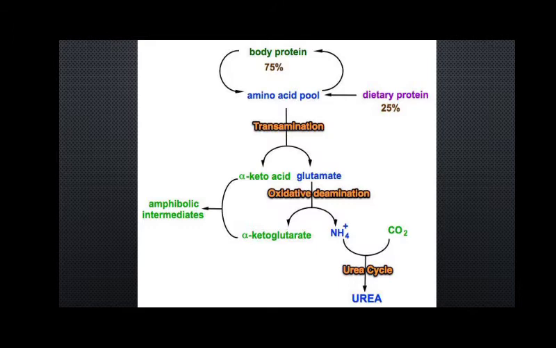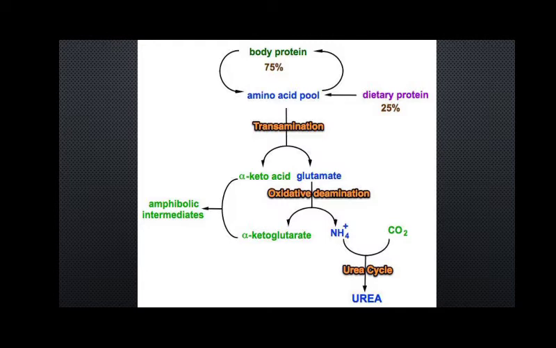And the alpha ketoglutarate molecule is one of the components of the citric acid cycle, the main energy generation cycle, as you have seen before. So the alpha ketoglutarate formed here becomes a part of that system, and we get energy generated out of it.